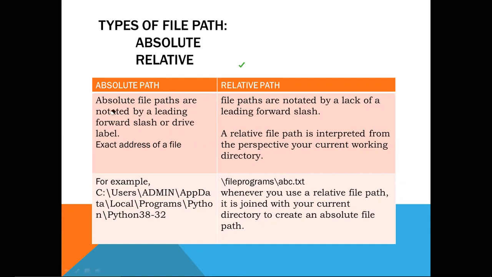Absolute file paths are notated by a leading forward slash or drive letter. You can see here the absolute path C colon slash user slash admin. So we are giving the drive letter also, and then the directories with the slash operator. In case of relative path, file paths are notated by a lack of a leading forward slash. A relative file path is interpreted from the perspective of your current working directory. For example, programs is the folder in which abc.txt is stored, but the drive letter is not given here. So this is the basic difference between the absolute path and the relative path.